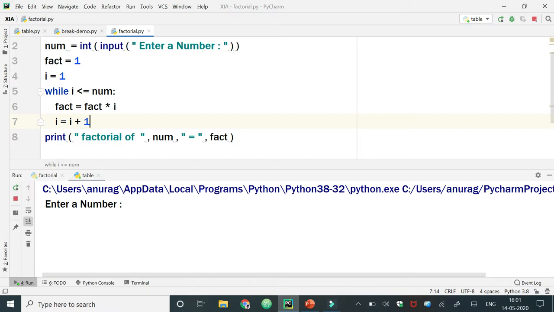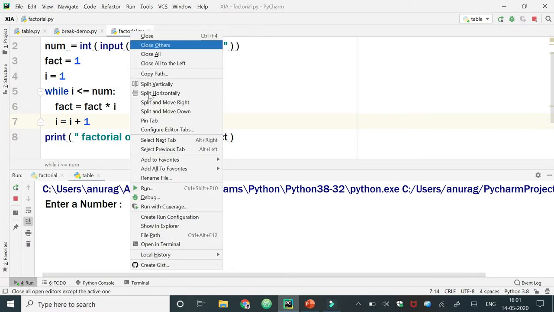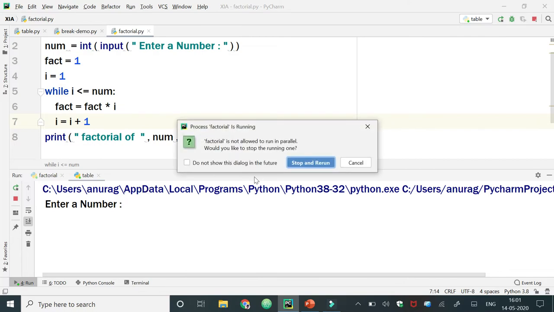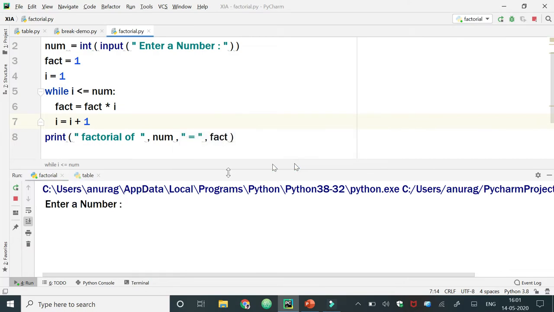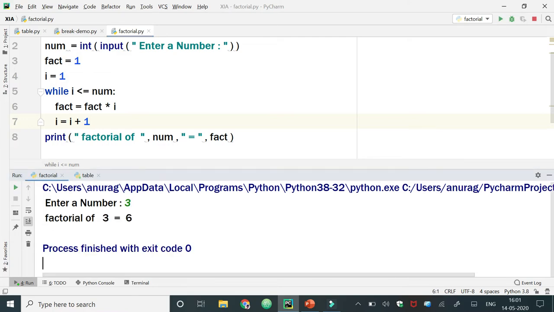First I need to run this program so that I can show how it works. When I run this program, it will ask for a number. Suppose I enter the value 3, then the factorial will be 6, and this is the right answer. Initially num is 3, fact is 1, i is 1, and when we start the while loop, the first value of i is 1. Is 1 less than 3? Yes, so it will do the calculation 1 into 1 and store it in fact.